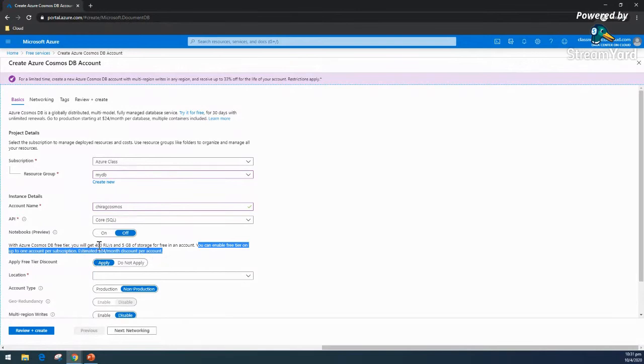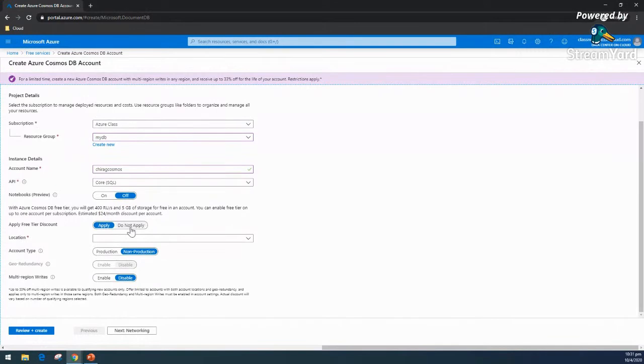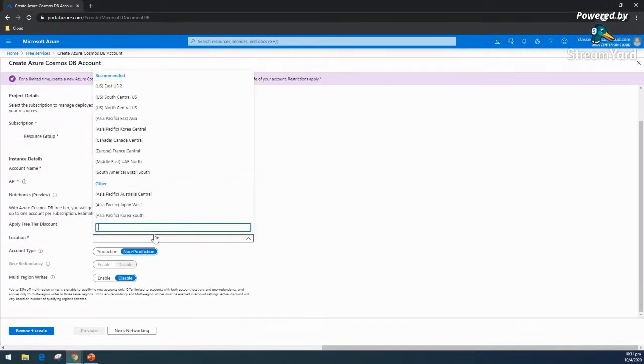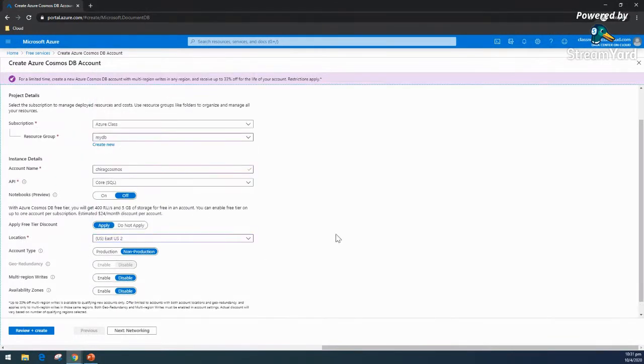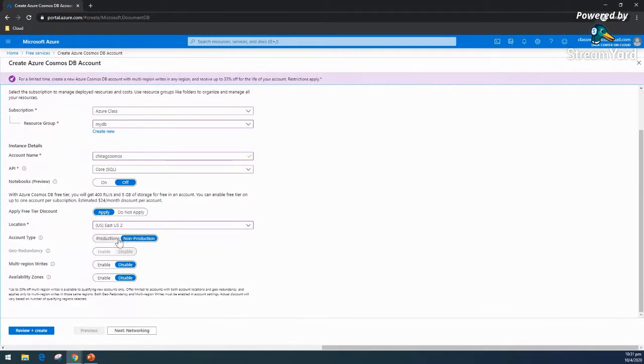Otherwise, this is the estimated amount which will get applied. And here, even if we want, we do not apply, this is giving the option. And let's go with this time here. I'm not going for the production uses, because you can see the toggles are playing.